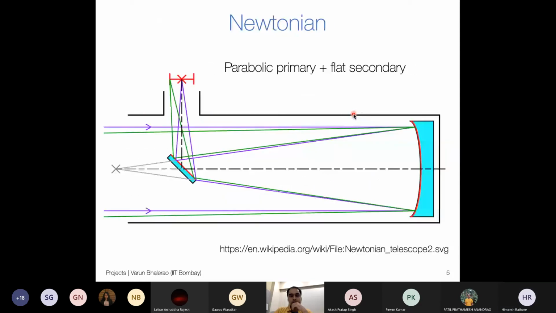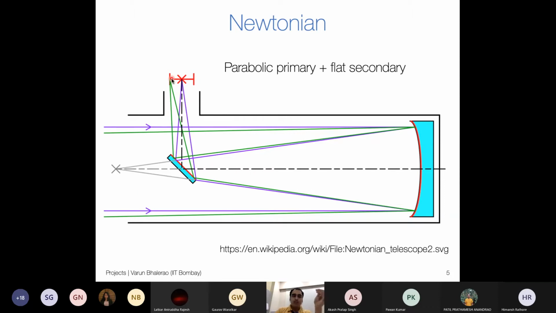So if we look at this one again, this is a point on the principal axis, which is the primary focus for light rays which are coming in parallel to the boresight, or the optical axis of the telescope. As I go slightly further away, the green rays are still parallel to each other, but they are not parallel to the optical axis anymore.